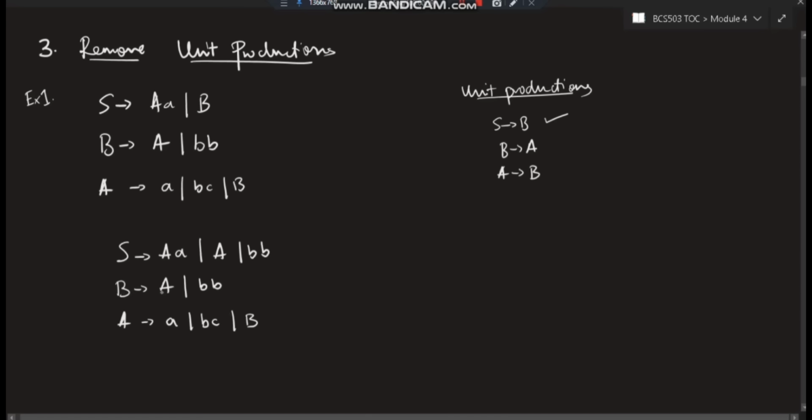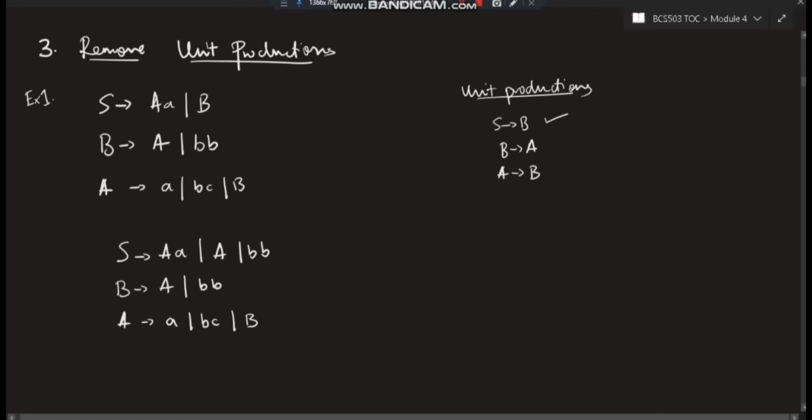Now, if B goes to A and A goes to the following things, I can directly write B goes to the following things and BB here, right? So instead of this A, I can substitute this part here. So that's what I'll be doing. BB I'll be writing here, and this same thing I'll be writing here. This is substituted for A.